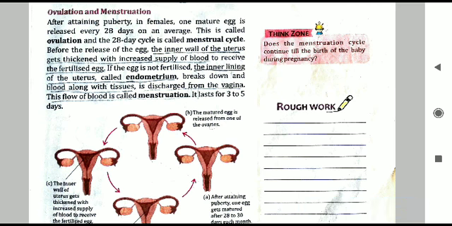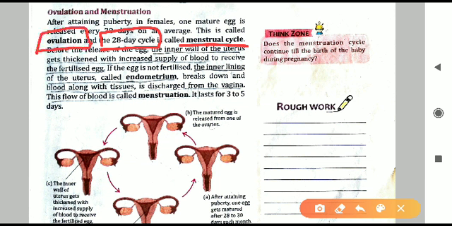And how is it done, and after how many days is it done? Generally it is released on an average after every 28 days. Because it has an average number of days, that is 28 days, this 28-day cycle is called the menstrual cycle, and the process of releasing of the egg or the ovum is called ovulation.